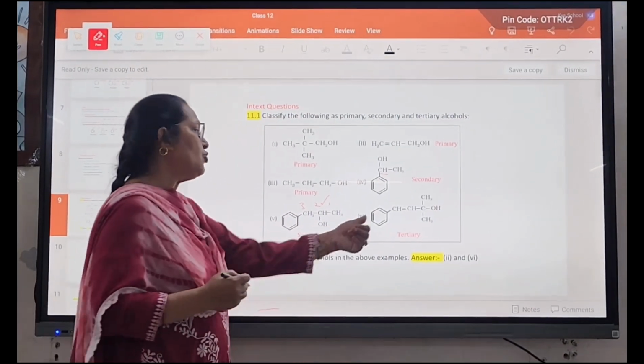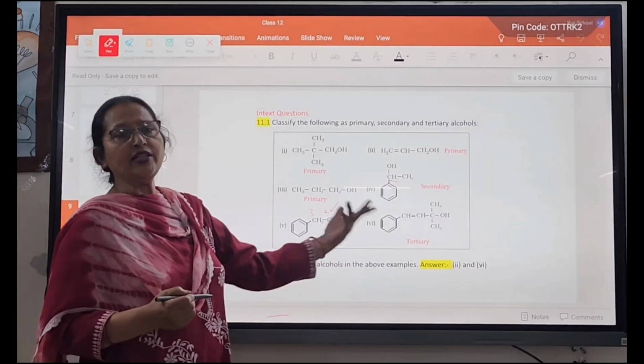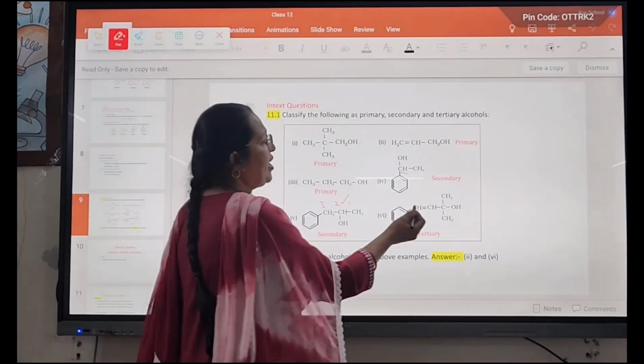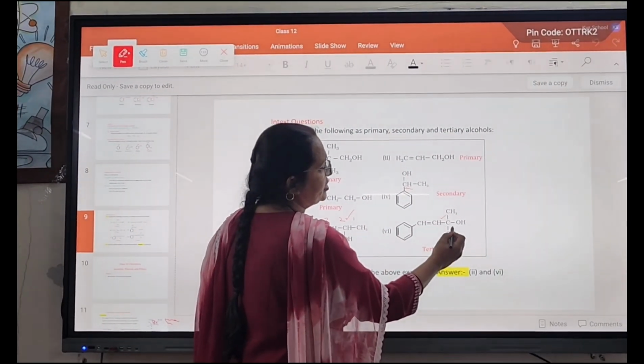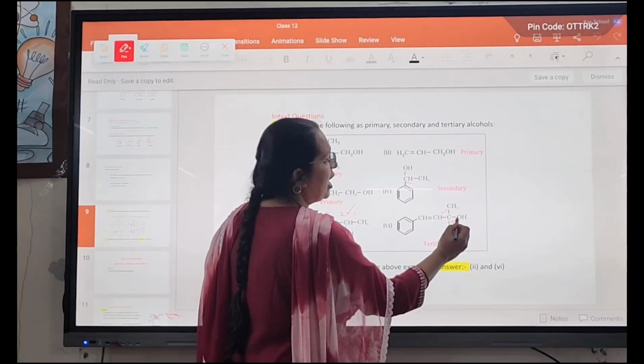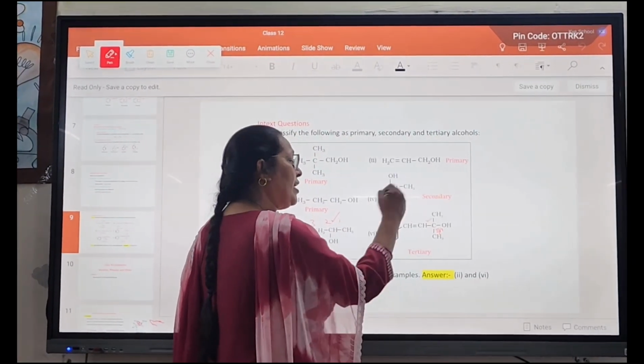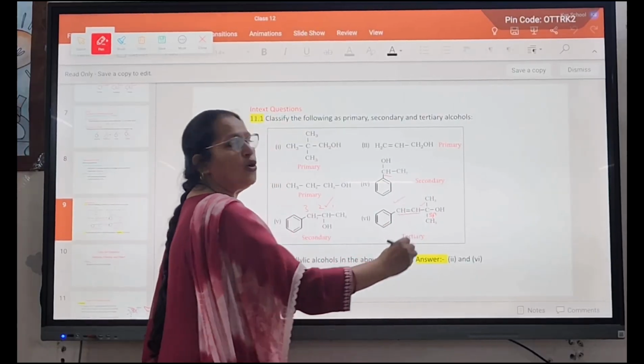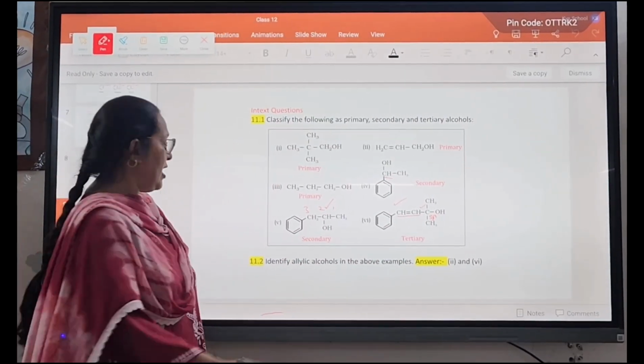Here, in this, you can also identify whether it is vinylic, allylic or benzylic. We have seen that this carbon, which is sp3 hybridized, is attached to the OH group, and the next is a carbon-carbon double bond. So it is an example of allylic alcohol.